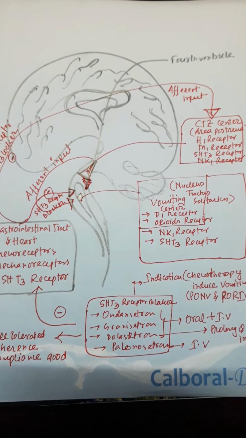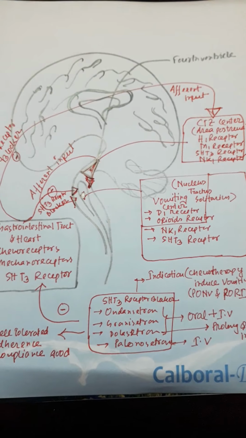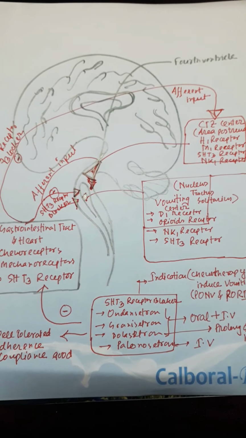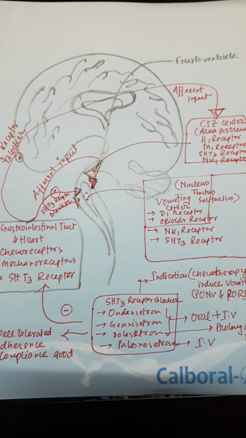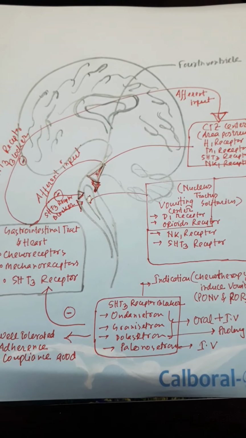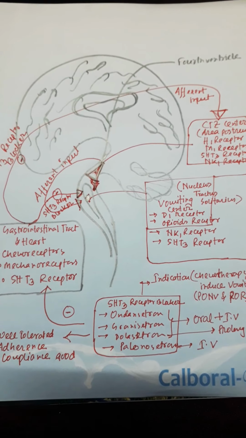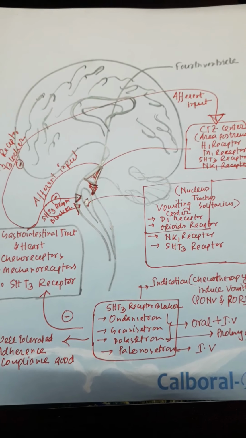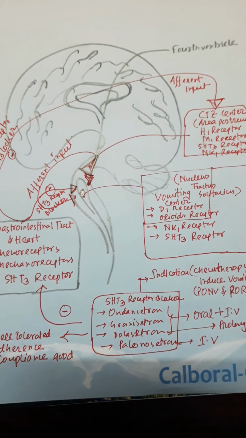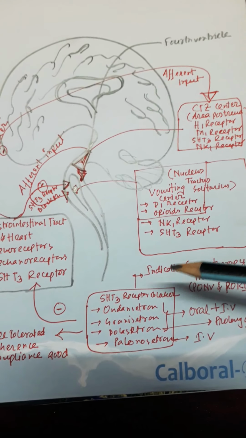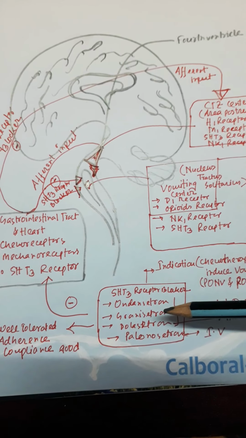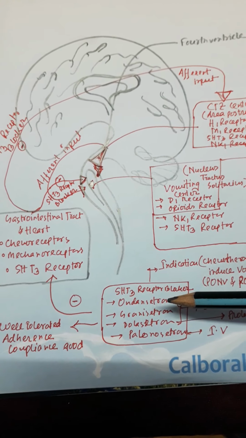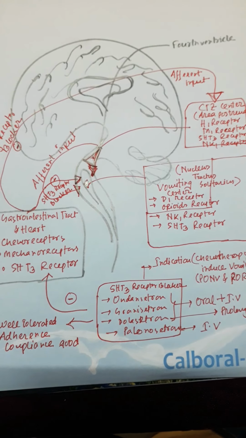Today we'll discuss antiemetics. At first, we'll discuss an important classification of antiemetic drugs, that is 5-hydroxytryptamine 3 receptor blockers or serotonin antagonists. At first, we start with the 5-hydroxytryptamine receptor blockers. They are ondansetron, granisetron, dolasetron, palonosetron. Ondansetron is the prototypical drug of the 5-hydroxytryptamine receptor blockers.